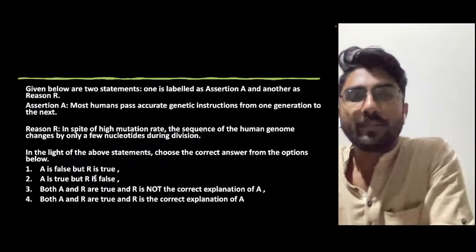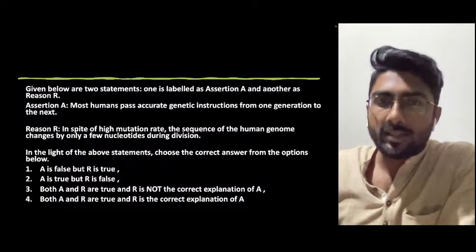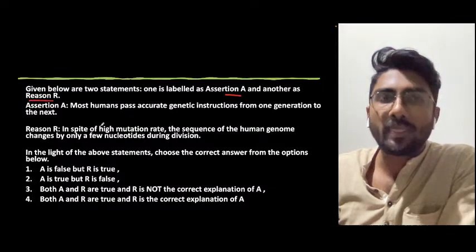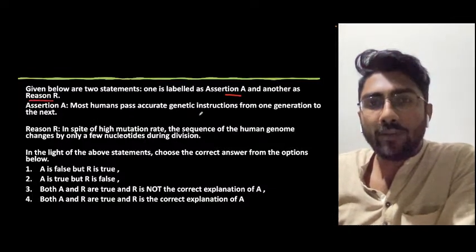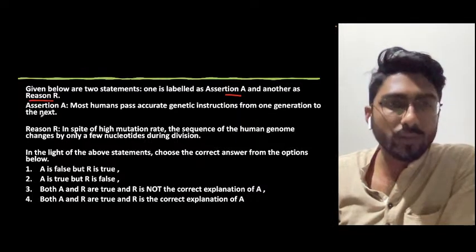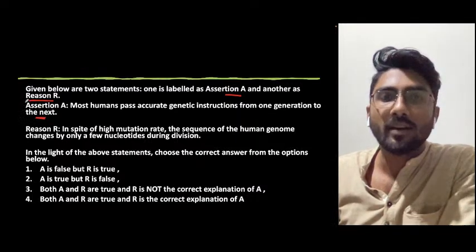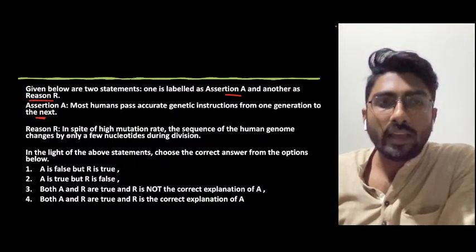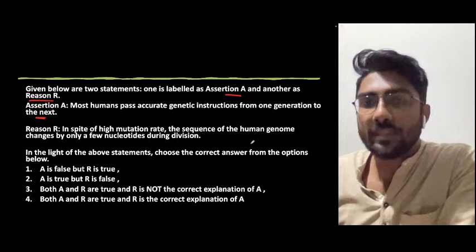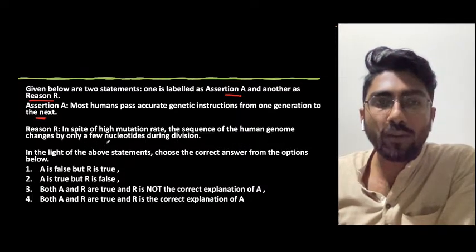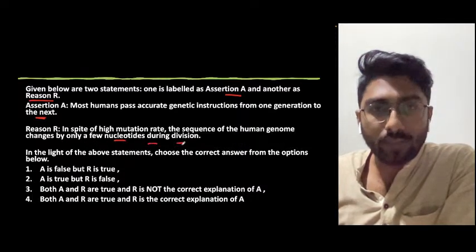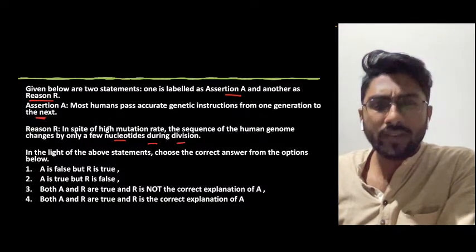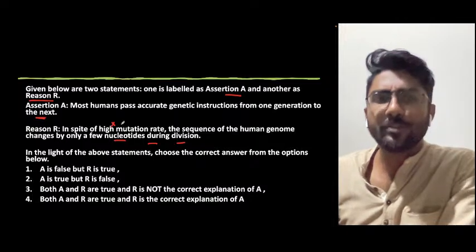Given below are two statements, one labeled as assertion and another as reason. Assertion A: the human genome passes accurate genetic instructions from one generation to the next. Yes, this is correct. Reason: in spite of a high mutation rate, the sequence of the human genome changes by only a few nucleotides during division. No, it is a wrong reason. There will be no high mutation rate.